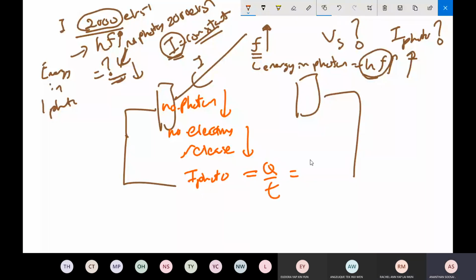Charge drops because the number of photons drops and the number of electrons drops, so the photocurrent will drop. The current in the microammeter will start to drop when you use a high frequency but the same intensity.